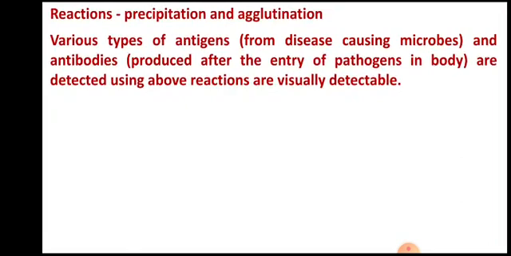So there are various types of antigens. Antigens means disease-causing microorganisms: bacteria, fungi, protozoa, viruses, and different types of antibodies. These are the antibodies which are produced after the entry of a pathogen in the body. So antigens and antibodies both are indicators of infection.